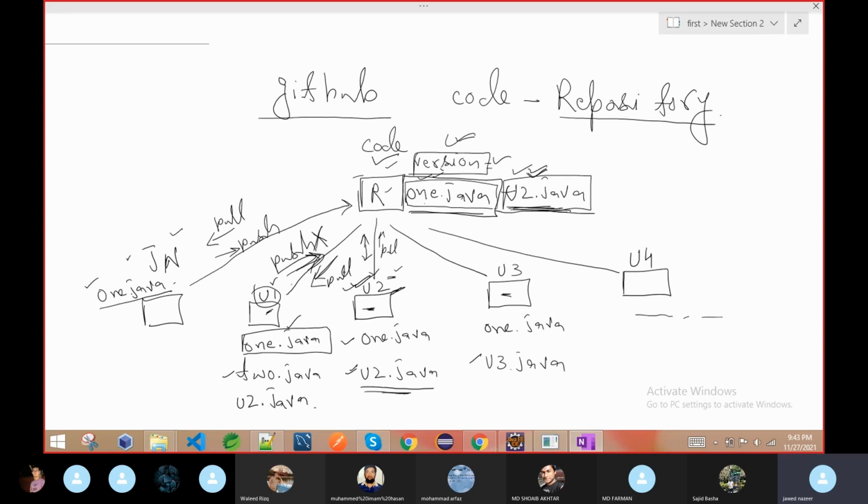If there is no change in the repository, suppose 1 week or 2 days or 10 days or 1 month back you pulled the code and after that there is no change in the repository, then even after 1 month, even 1 year, if you push, it will take, because both have the same version, same code. This is what happens if you do not pull the code.